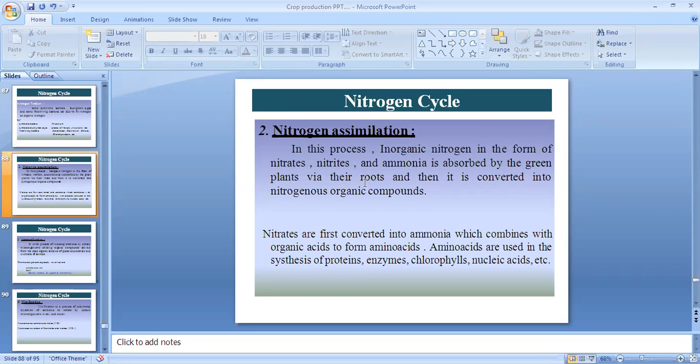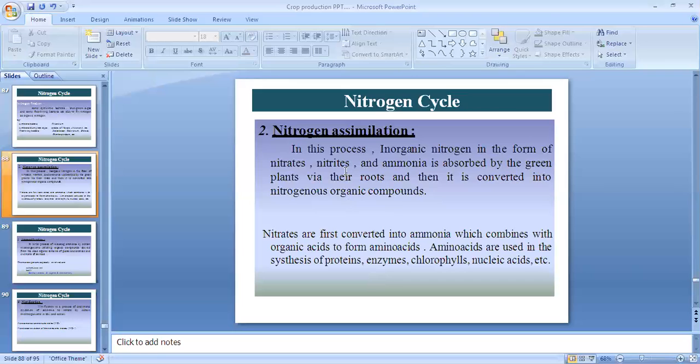Through their roots, plants absorb the nitrogen along with mineral substances and water. Then they are converted into nitrogenous organic compounds. When nitrogen enters the plant body, it becomes organic components of nitrogen. Nitrates are first converted into ammonia.